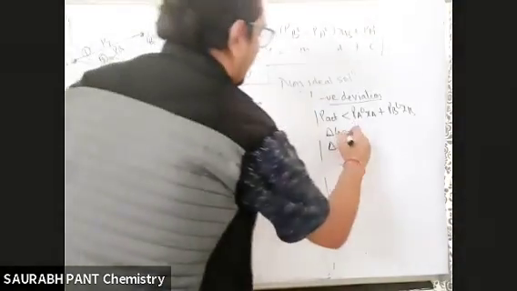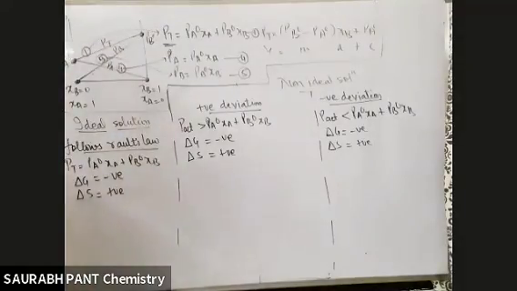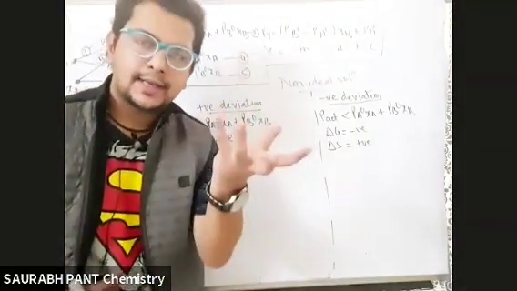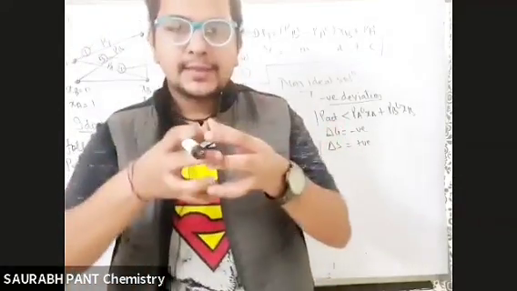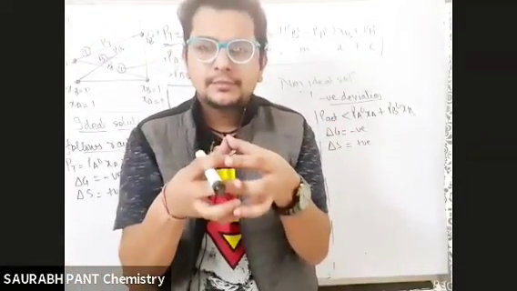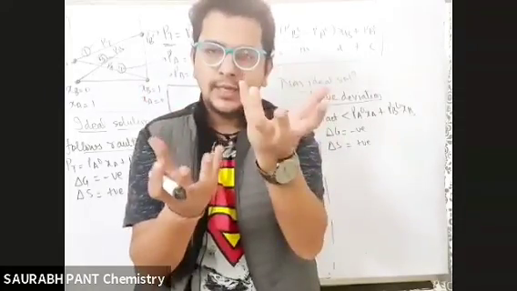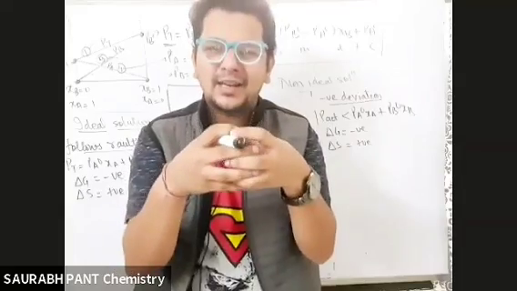Okay, bhai? Delta G negative, delta S positive. Spontaneous process, so delta G negative. Entropy is positive, see, this container was liquid A. This container is liquid B. When they mix, volume increased, na? Let's say it was 1 liter and 2 liter, so the total will be approximately 3 liter only, na?